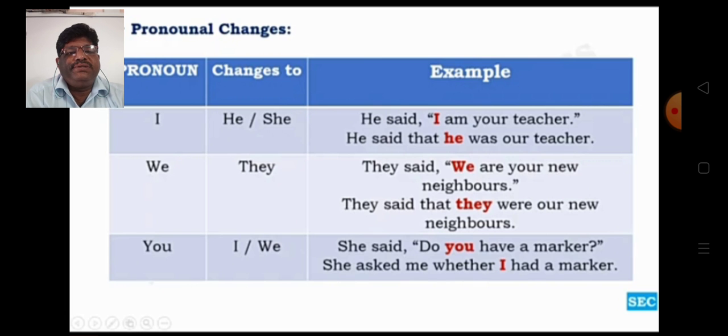Then the third sentence: she said, "Do you have a marker?" She asked me, it's an interrogative sentence. "Do you have a marker" is an interrogative sentence. She asked me whether I had a marker. The you becomes I.